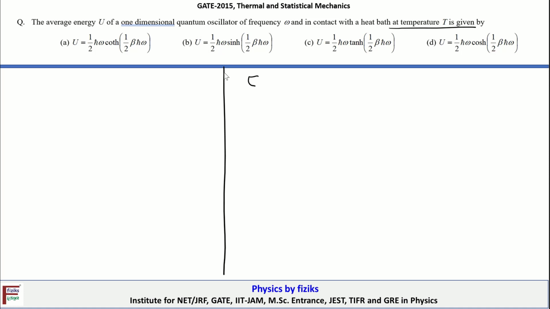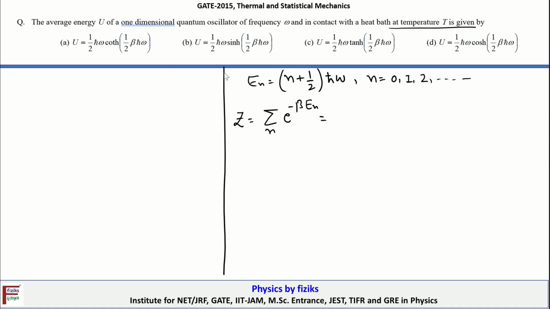The energy eigenvalues of the quantum harmonic oscillator are given by En equal to (n plus half) h cut omega, where n can take a value from 0, 1, 2 and so on. Okay, so the partition function is given by Z, equal to summation over n of exponential minus beta En.